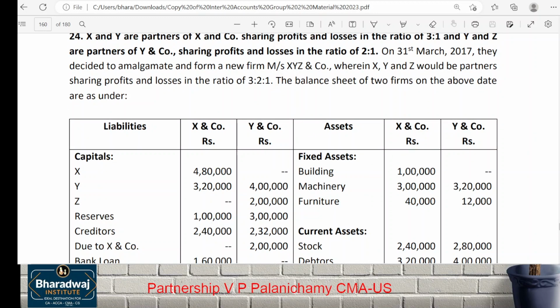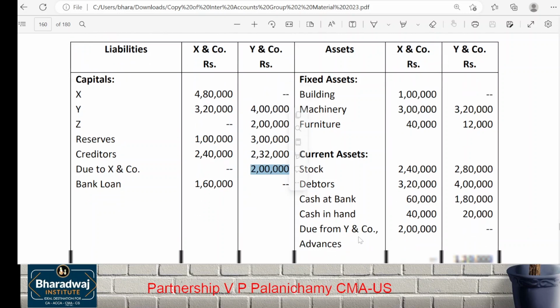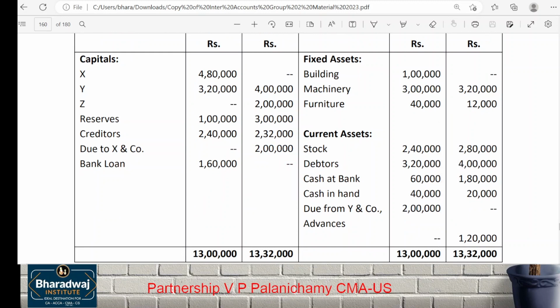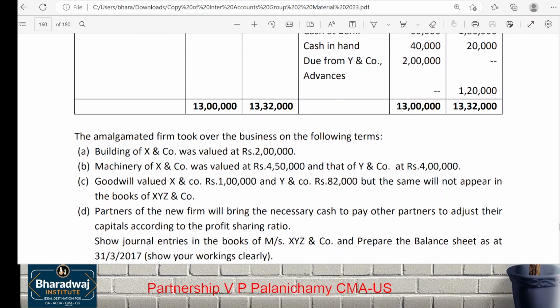3:2:1. Balance sheets of the firms are given to us. We are given the capital of the partners. Who is the common partner here? Y is the common partner for both. There is also a mutual due: due to X, due from Y. We are given advances and other things. Building, machinery and furniture are given to us.